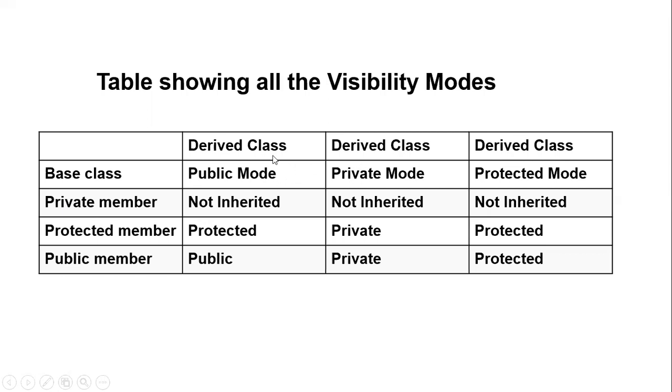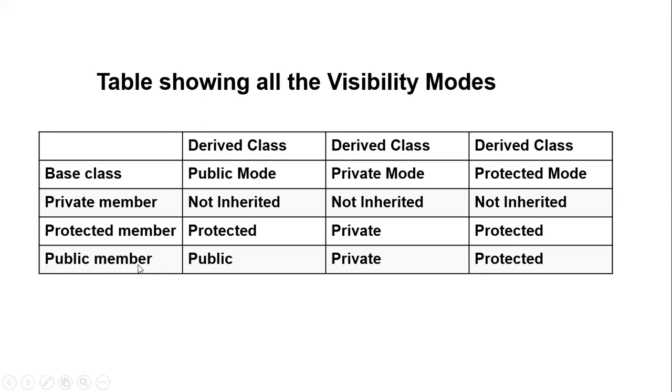If the mode is private and members are protected, then the protected members are converted to private members. If protected members are inherited in protected mode, they are used as protected. So in the derived class, protected members stay protected in both public and protected modes, meaning they can also be inherited in their subclass.